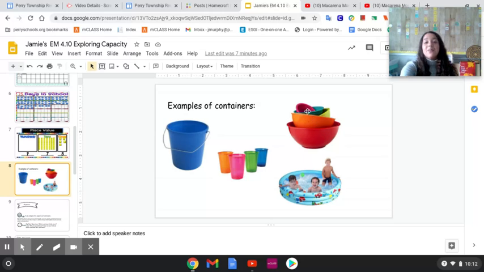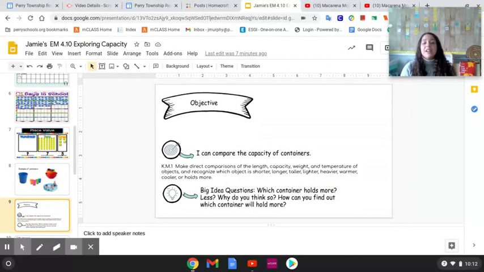And up here we have different sized bowls. Let's read our objective. Say, I can compare the capacity of containers. Good. That's our kindergarten measurement standard 1. We have some big idea questions today, like which container holds more? Which one holds less? Why do you think so? And how could you find out which container holds more? We'll answer those questions as we get into our lesson.